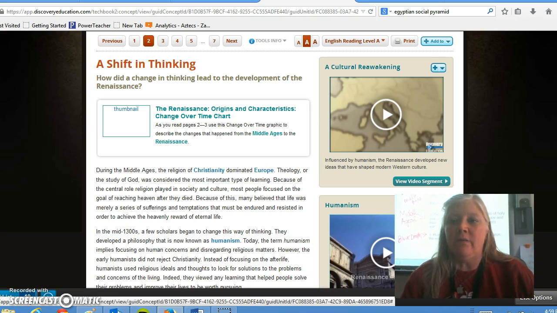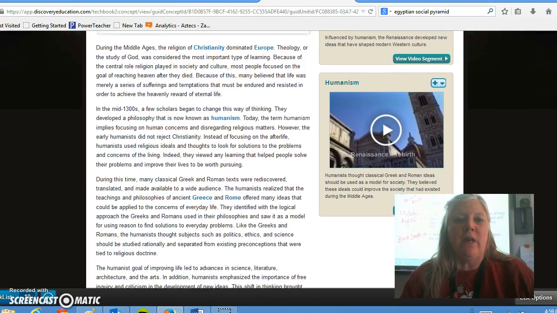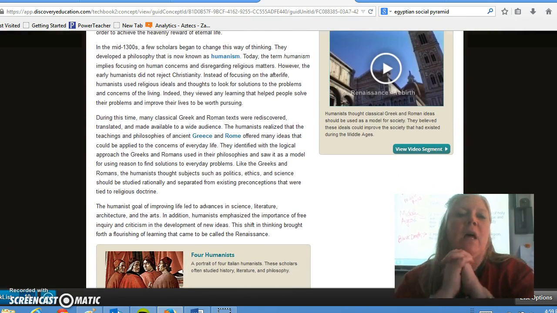In the mid-1300s, a few scholars began to change this way of thinking. They developed a philosophy that is now known as humanism. Today, the term humanism implies focusing on human concerns and disregarding religious matters. However, the early humanists did not reject Christianity. Instead of focusing on the afterlife, humanists used religious ideals and thoughts to look for solutions to the problems and concerns of the living. Indeed, they viewed any learning that helped people solve their problems and improve their lives to be worth pursuing.